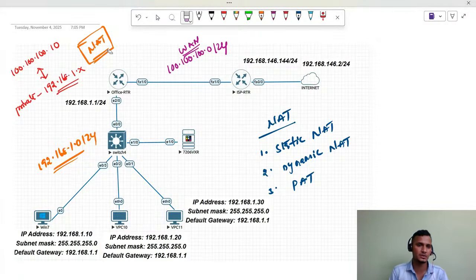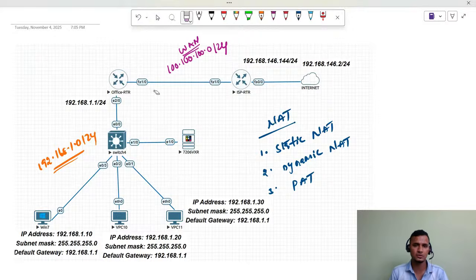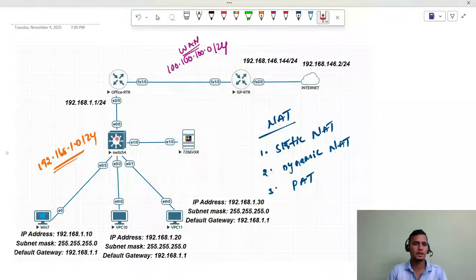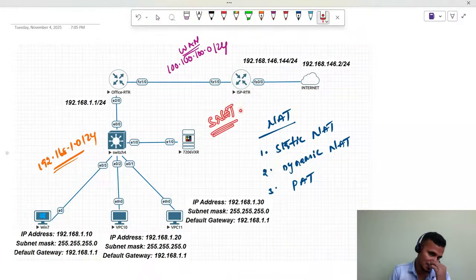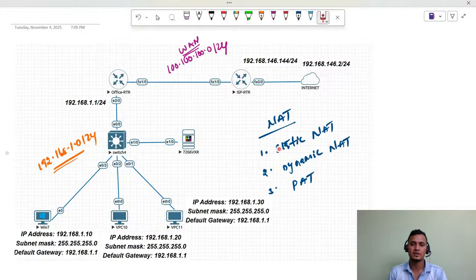In which scenarios are we going to use dynamic NAT? So we are clear about static NAT. Static NAT is used only for one-to-one mapping. Whenever you are going to host your web servers or websites in your data center, in that scenario static NAT is very important. Static NAT is also called SNAT. Clear? Now we are going to discuss dynamic NAT, guys.